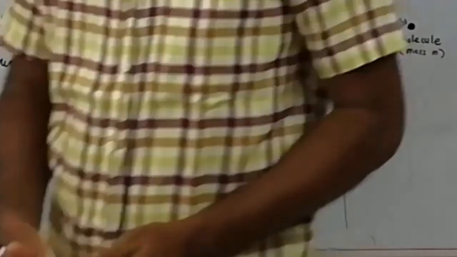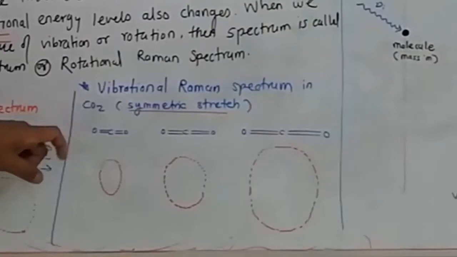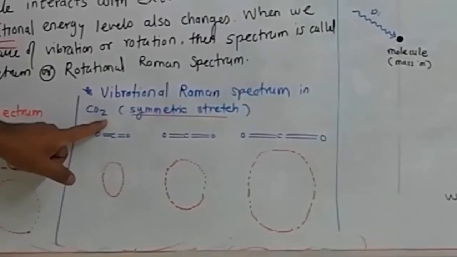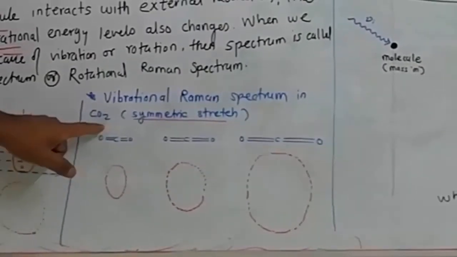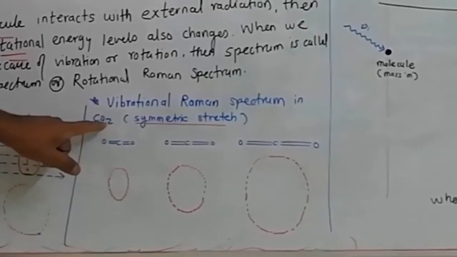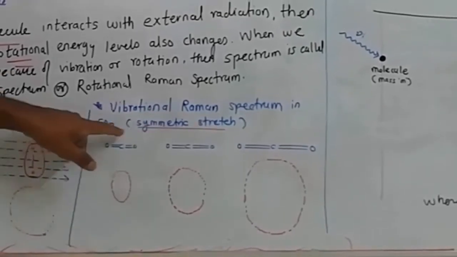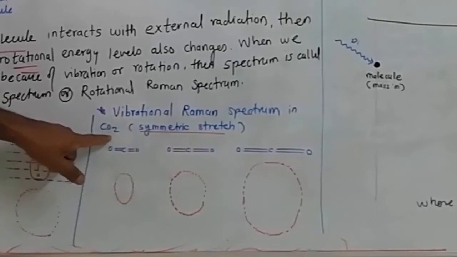It is the vibrational Raman spectrum. In this case the CO2 example is taken. This is the centrosymmetric molecule. It is microwave inactive as well as the symmetric stretching mode. Symmetric vibration mode is also IR inactive.